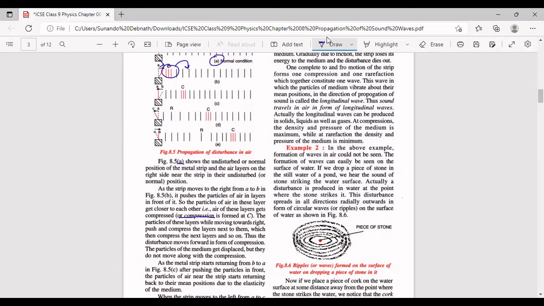The particles of these layers, while moving towards right, push and compress the layers next to them, which then compress the next layers, and so on. Thus, the disturbance moves forward in form of compression. The particles of medium get displaced, but they do not move along with the compressions.